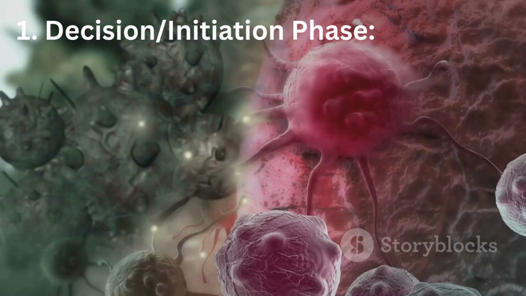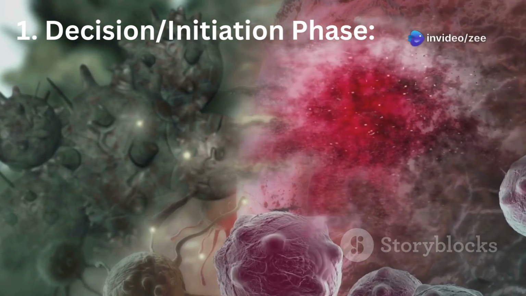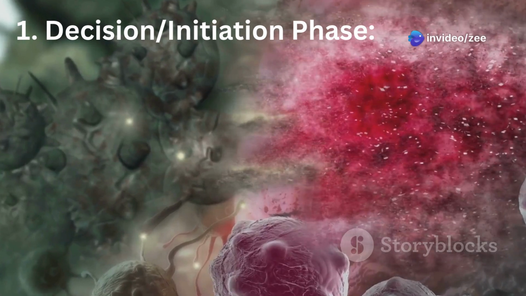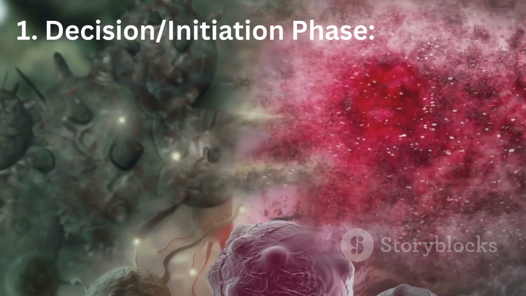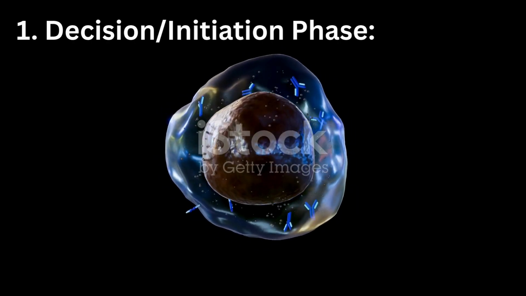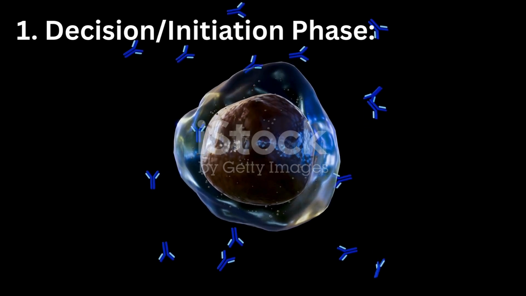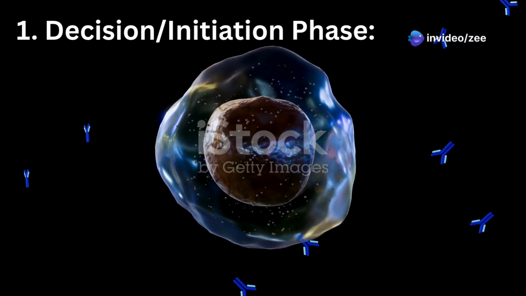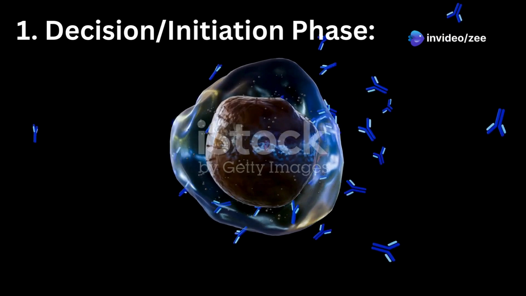This is the stage where the cell receives signals, either internal or external, that trigger the apoptotic program. There are two main initiation pathways. External signals, such as the binding of death ligands, for example Fas ligand or TNF-alpha to death receptors on the cell surface, activate a signaling cascade.